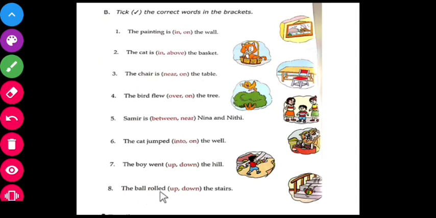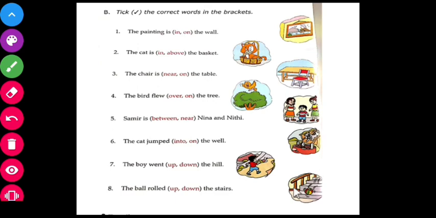The ball rolled dash the stairs. The ball rolled up or down the stairs. Can you guess? The ball is rolling down the stairs. So the correct preposition is down. The ball rolled down the stairs.